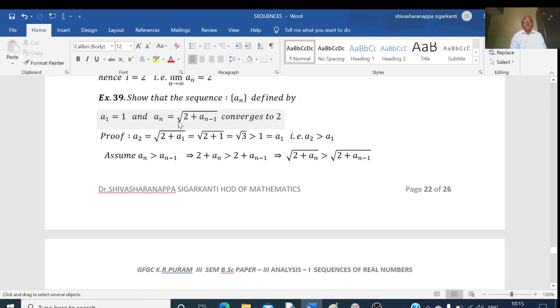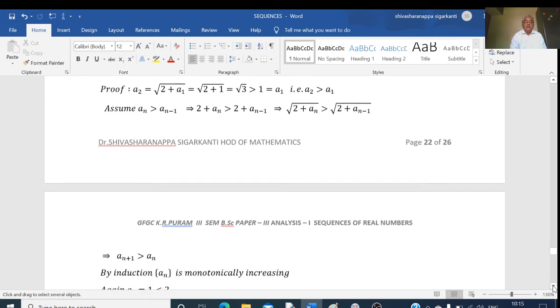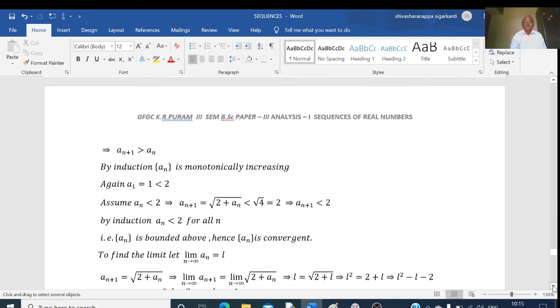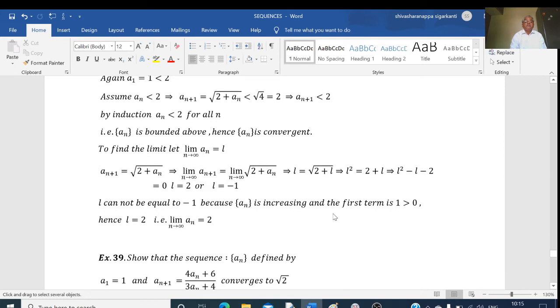Limit of an equal to limit of root of 2 plus an minus 1. As this is convergent, its limit is finite. Let L be the limit, so limit of an is equal to L. Now an plus 1 can be written as root of 2 plus an. Taking the limit, limit of an plus 1 as n tends to infinity is equal to limit of root of 2 plus an as n tends to infinity. This gives L equal to root of 2 plus L.